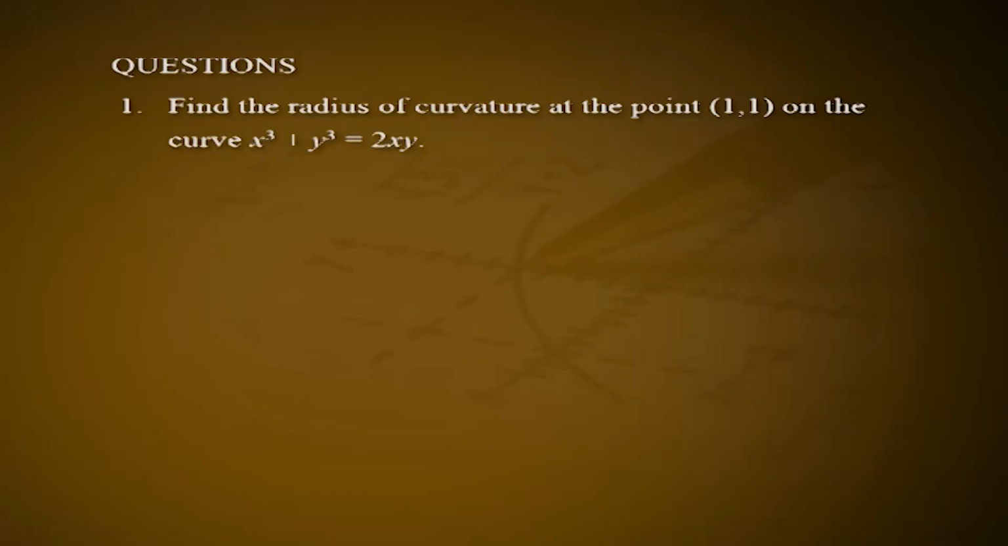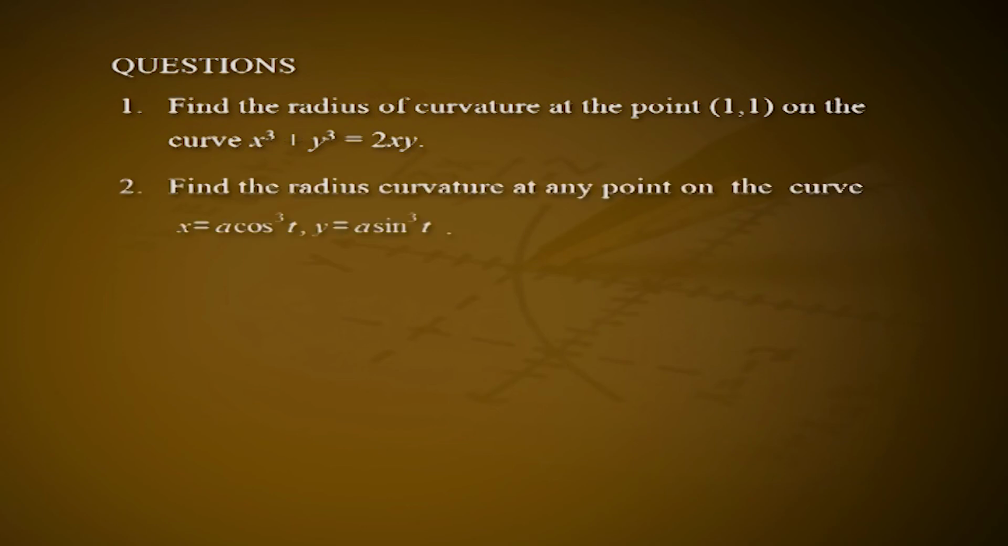Now, you may try to answer the following questions. First one, find the radius of curvature at the point 1 1 on the curve x cube plus y cube is equal to 2xy. Second one, find the radius of curvature at any point on the curve x is equal to a cos cube t and y is equal to a sin cube t. Third one, if r is equal to a into 1 plus cos theta, find the radius of curvature rho.